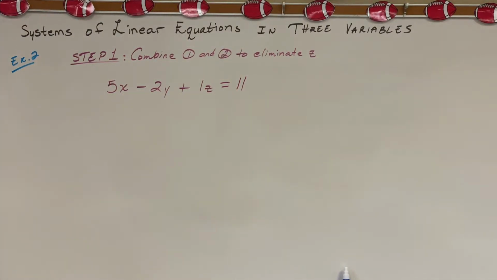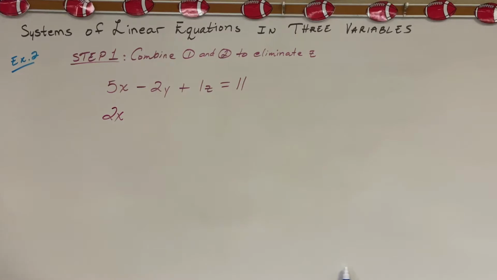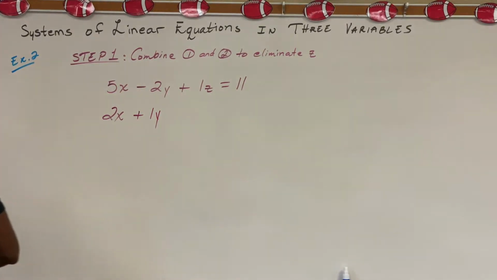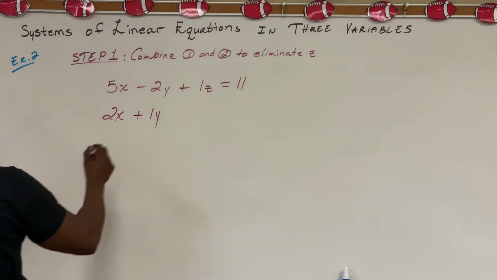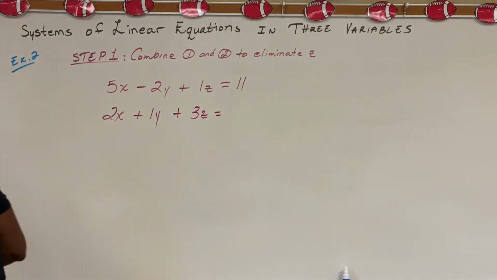Equation 2 is 2x plus 1y plus 3z equals 0.